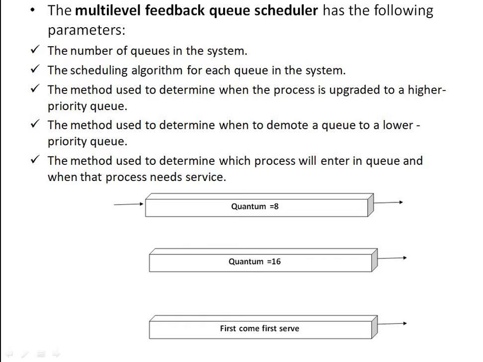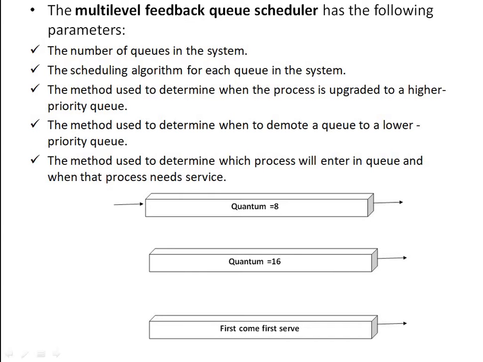If a process uses too much CPU time, it will be moved to a lower priority queue. Also, if a process waits too long in a low priority queue, it will be moved to a higher priority queue. These forms of changing queue prevent starvation.